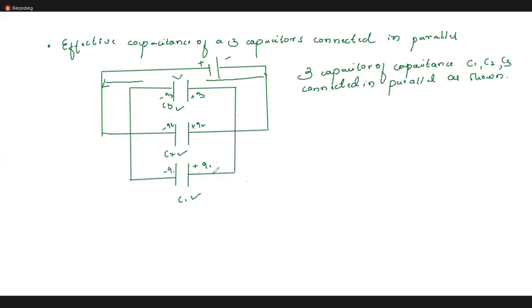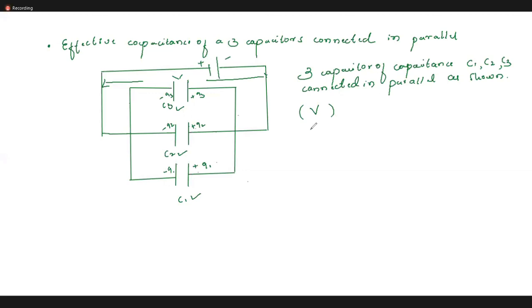Whatever the potential difference across them, it is V. Then what is the total charge in the capacitors? Here it is Q1, here Q2, here Q3.